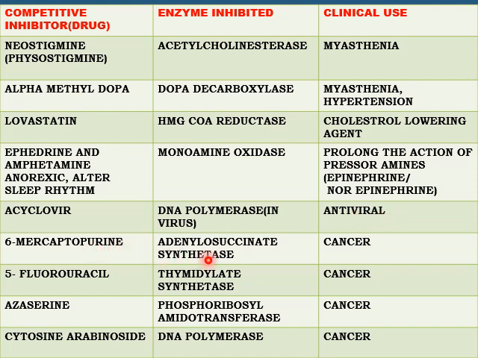6-mercaptopurine inhibits adenylosuccinate synthetase. 5-fluorouracil inhibits thymidylate synthase. Azathioprine inhibits phosphoribosyl amidotransferase. Cytosine arabinoside inhibits DNA polymerase, and all these drugs are used as anti-cancer agents.